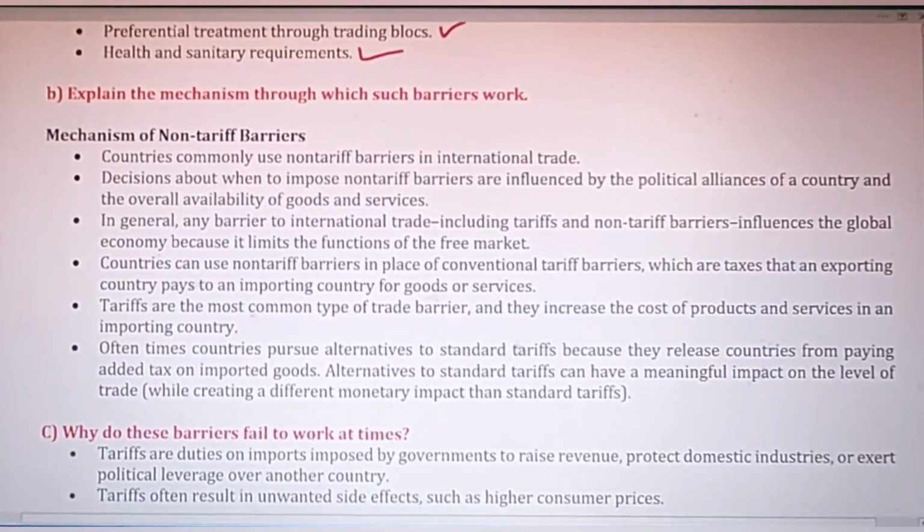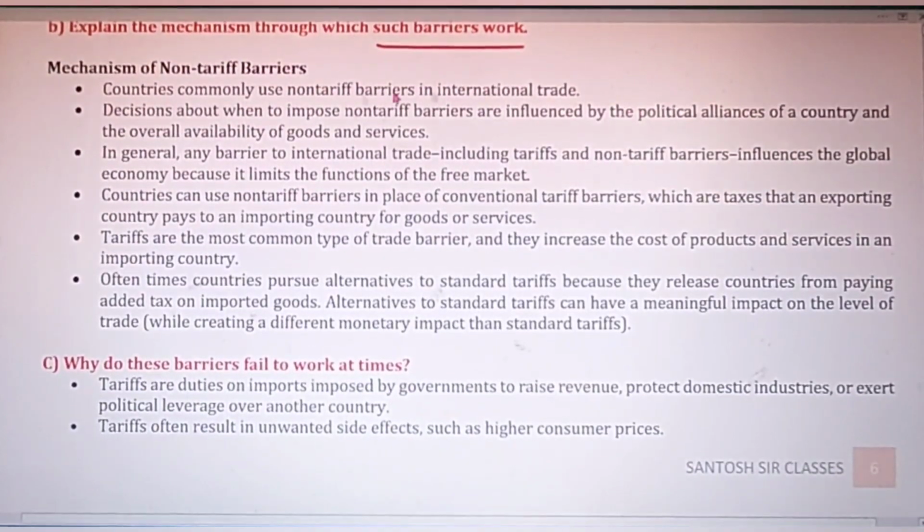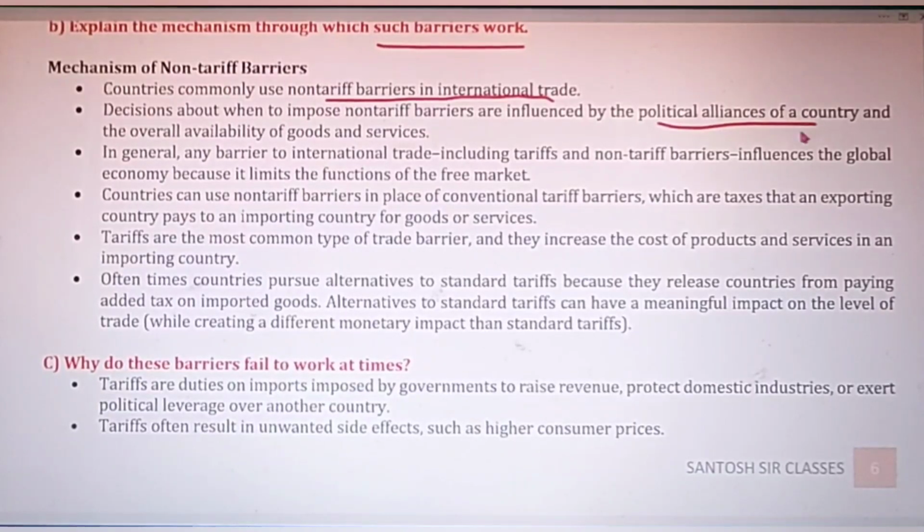Question number 5 part B. Explain the mechanism through which such barriers work. How these non-tariff barriers work. And basically the countries commonly use non-tariff barriers in international trade, basically developed economies. And decision about when to impose these barriers are influenced by the political alliances of the country.